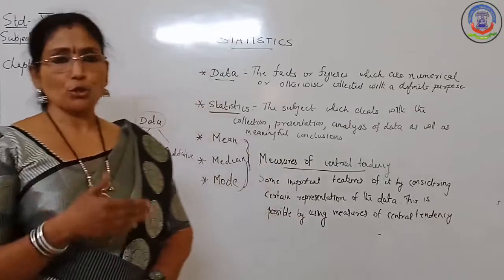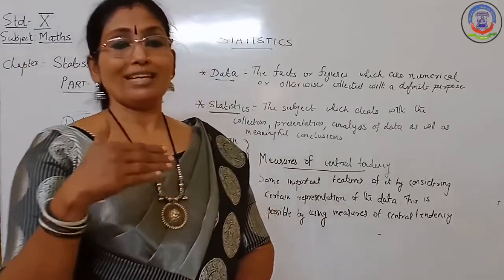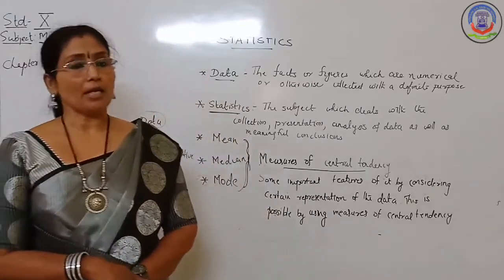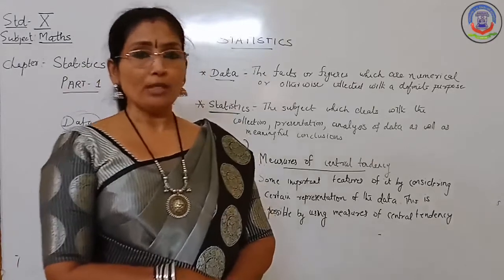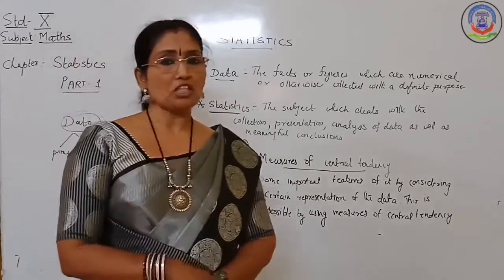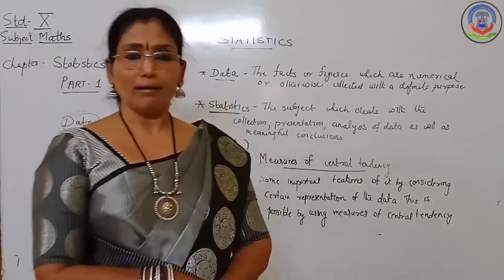In this chapter we are going to see some more extra knowledge about how to find the mean, median, and mode when a grouped frequency distribution table is given. How to find them for an ungrouped frequency distribution table, you already know. Last year you already learned it.